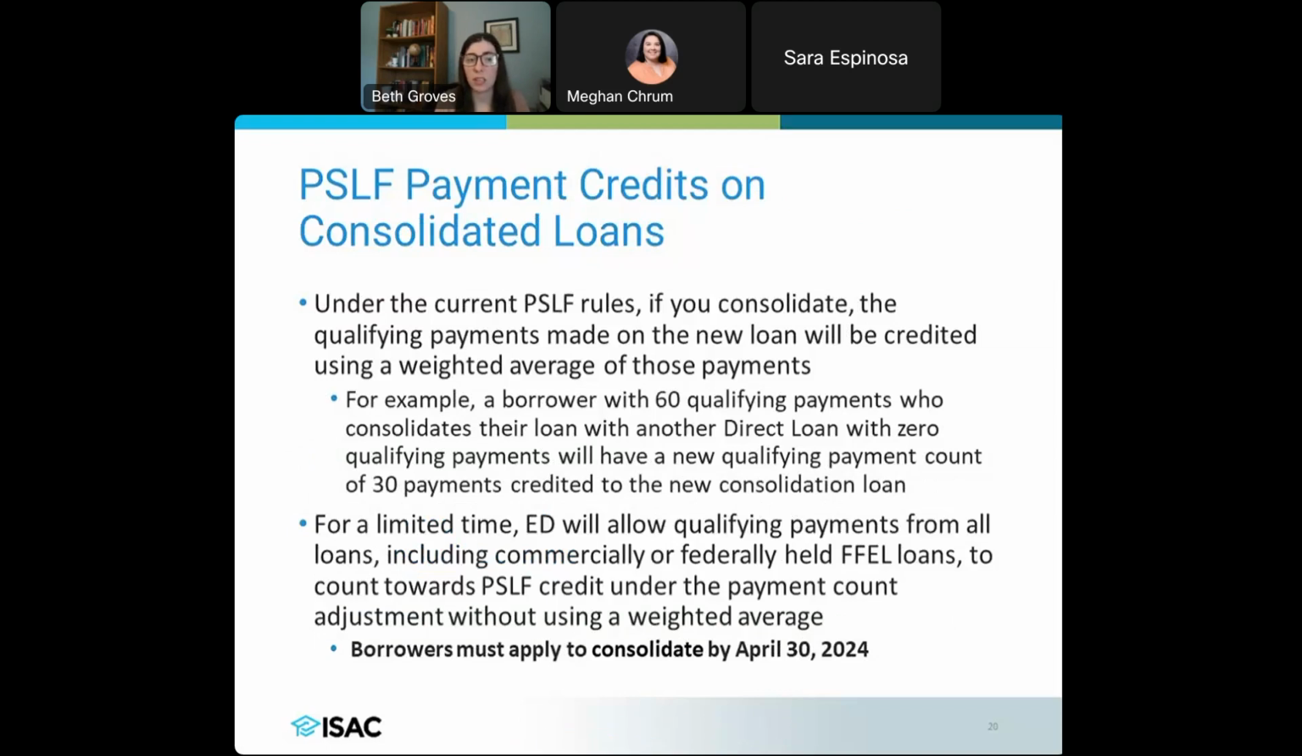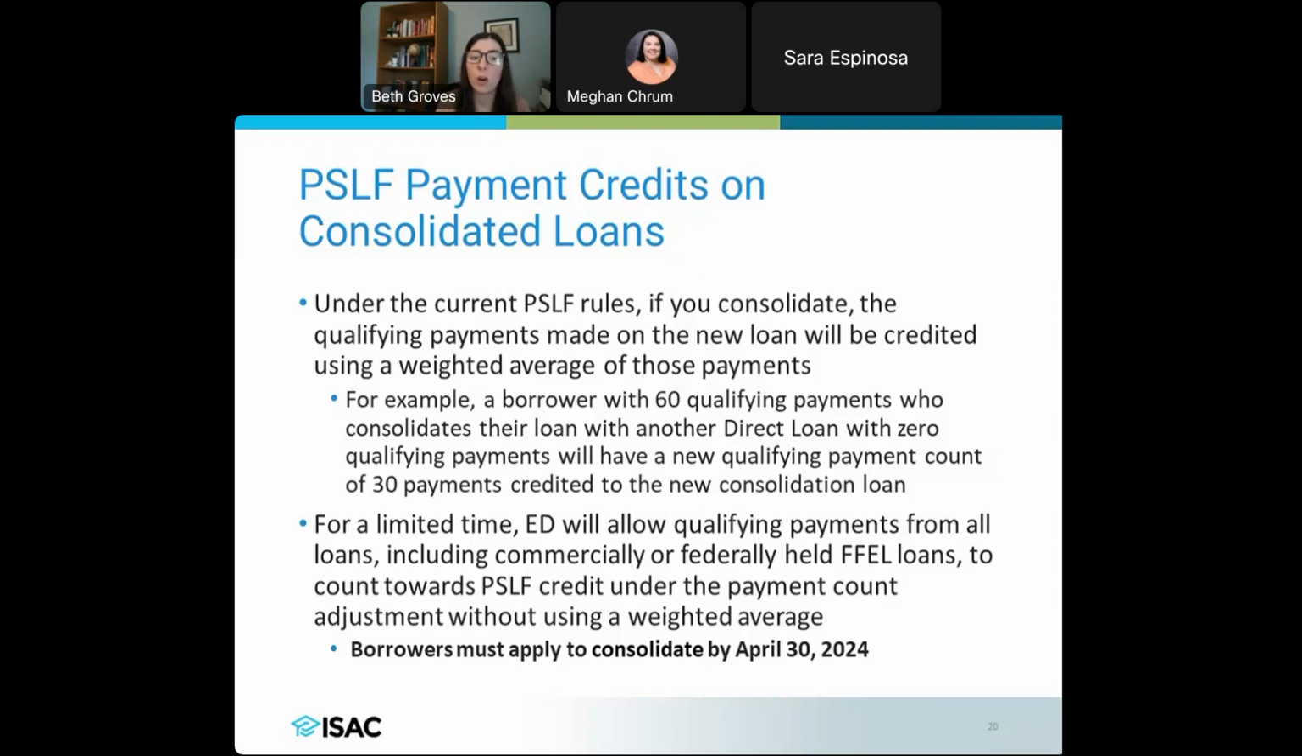What if you have a consolidated loan? For PSLF and consolidated loans, this is where we have some leniencies, I would say, with consolidating. Under normal PSLF rules, you would have to get an average of your loans once you consolidate. Essentially, they're going to use a weighted average. So if a borrower has one loan with 60 qualifying payments and another loan with 0, then the consolidated loan is going to have 30 payment credits.